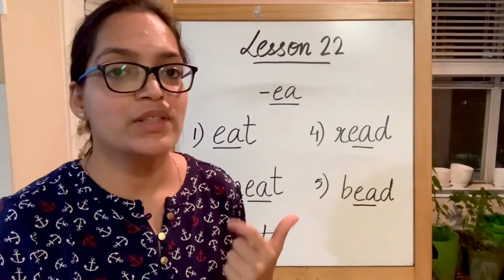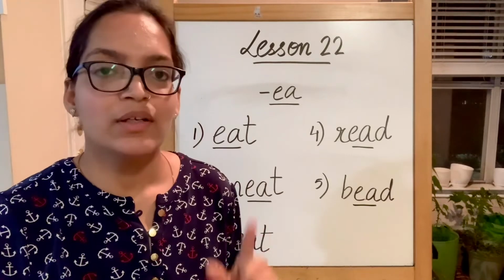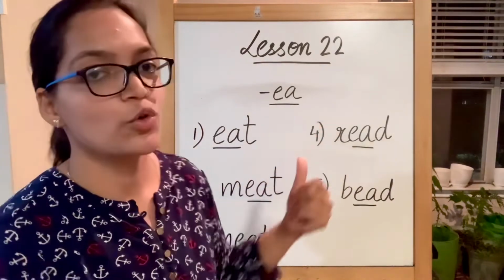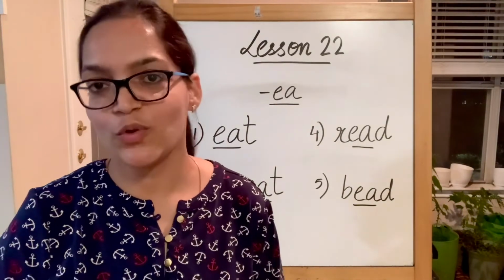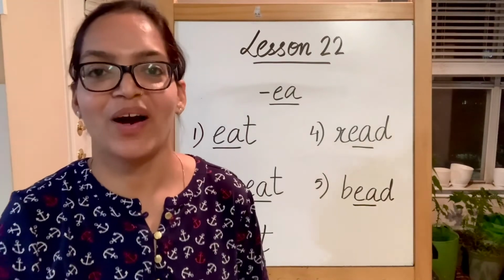Again, if the words are ending in E, then the first vowel that you see in that word is going to be a long vowel sound, and if there's a combination of EA, E is going to be the dominant one. That means E is going to produce its long vowel E sound. And this brings end to our today's lesson.